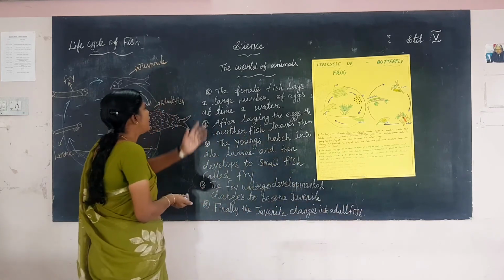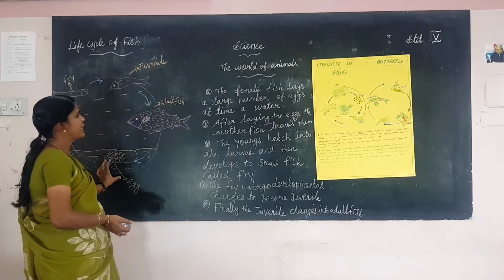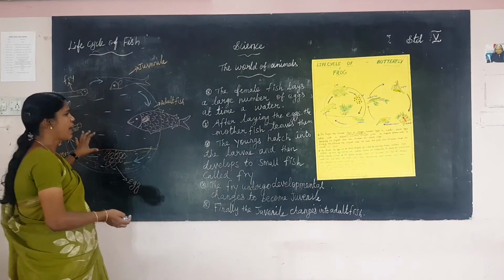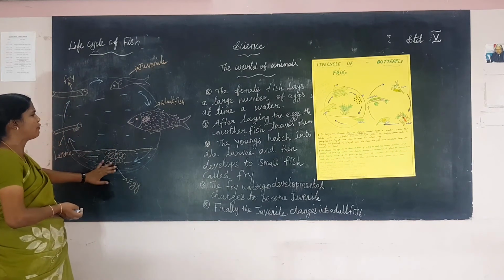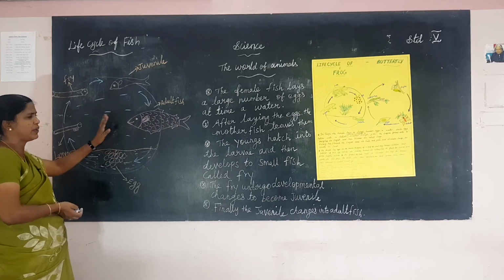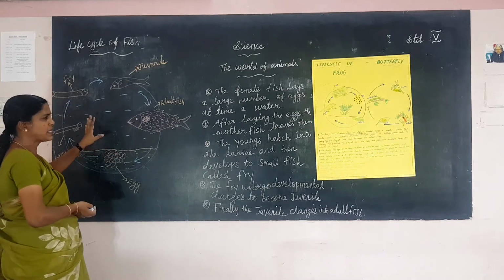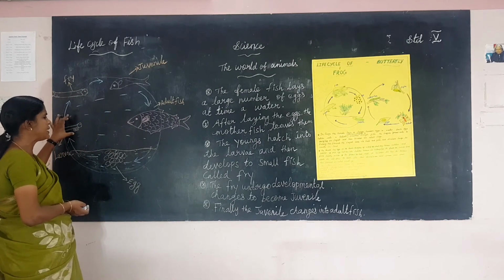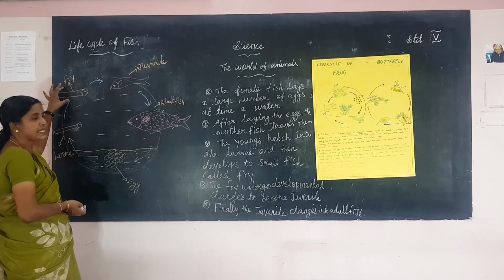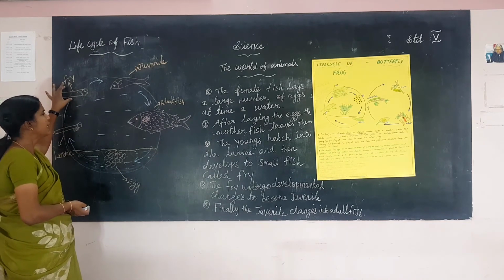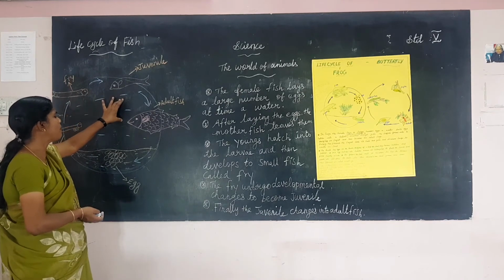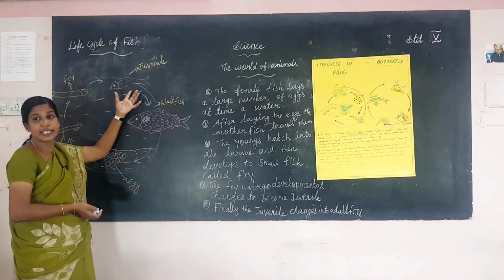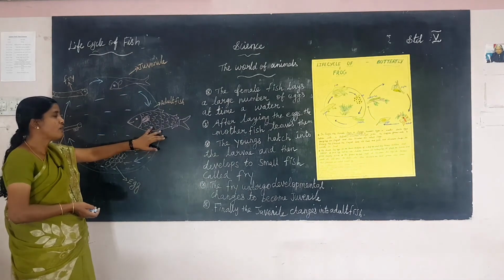First listen, ma. The female fish lays a large number of eggs at a time in water. What does it lay at one time? A large number of eggs. After laying the eggs, the mother fish leaves them. The young catches into the larva stage, and then develops into a small fish known as the fry. The fry undergoes developmental changes to become a juvenile. The juvenile finally changes into the adult fish. Okay, ma.